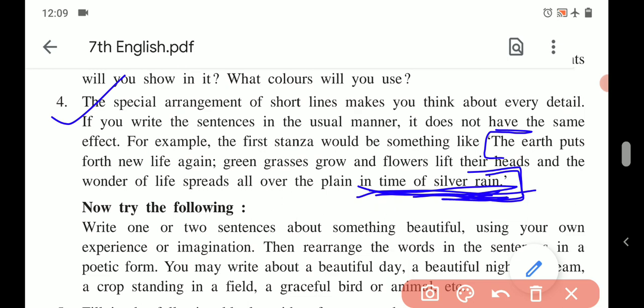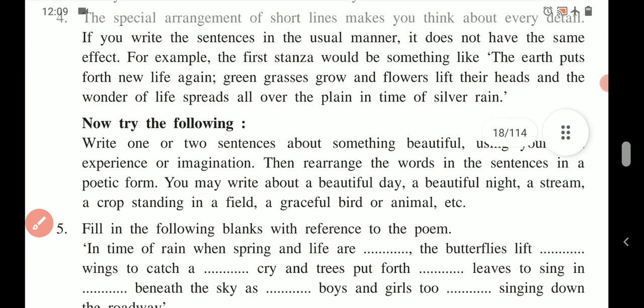So this is changing the paragraph into the form of stanza.